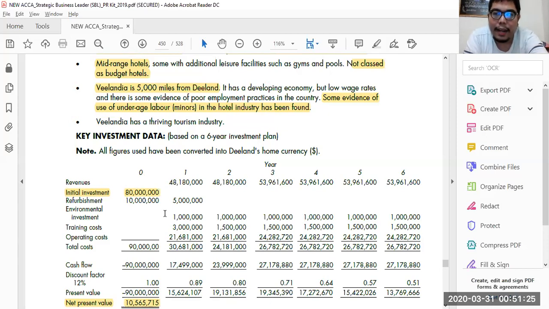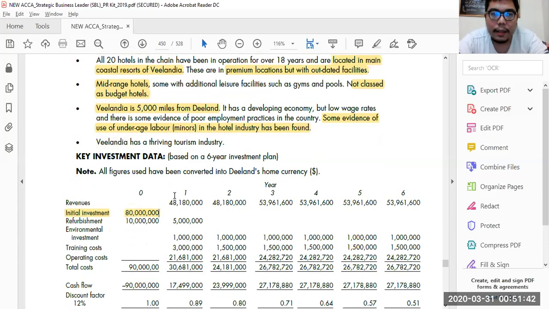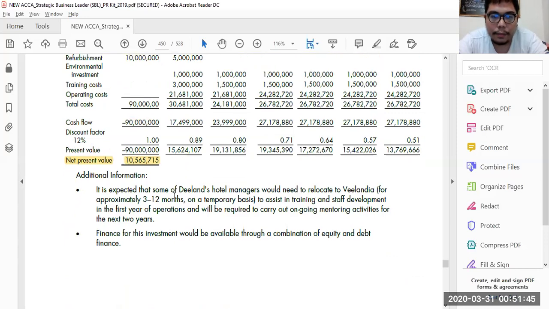Next, in regard to resources, we are a publicly listed company, so we are a larger company. Perhaps you can assume that we have the resources, enough cash to acquire the company. It is also said that finance for this investment will be available through a combination of equity and debt finance. So in this case, you can say we have the resources, because we can combine equity and debt to acquire Confy.